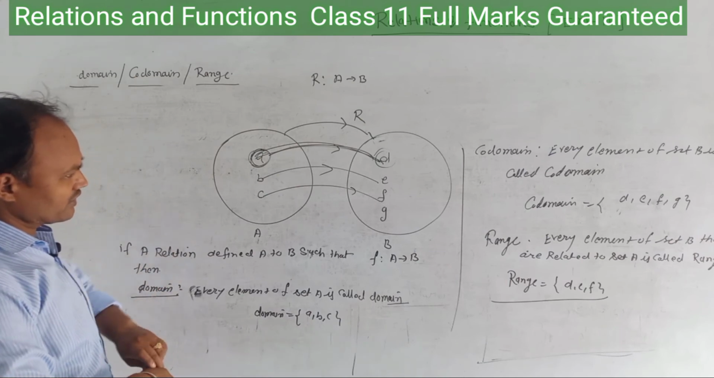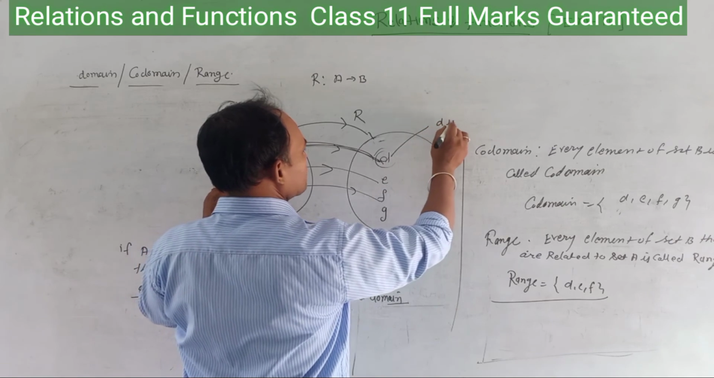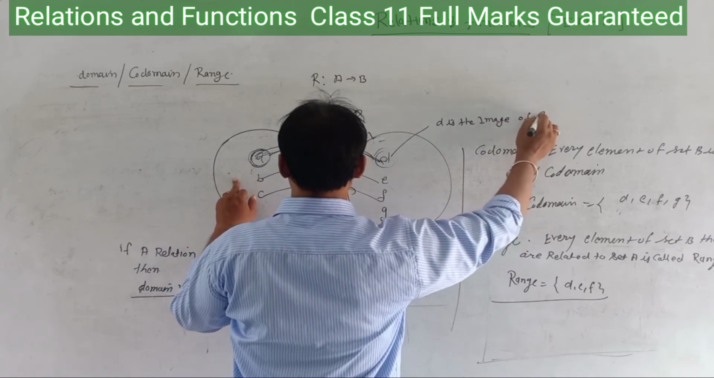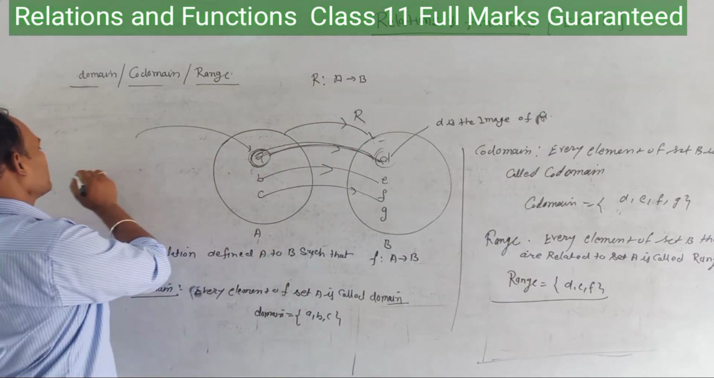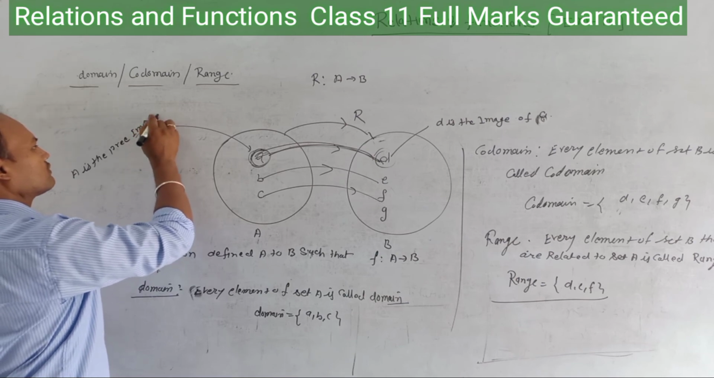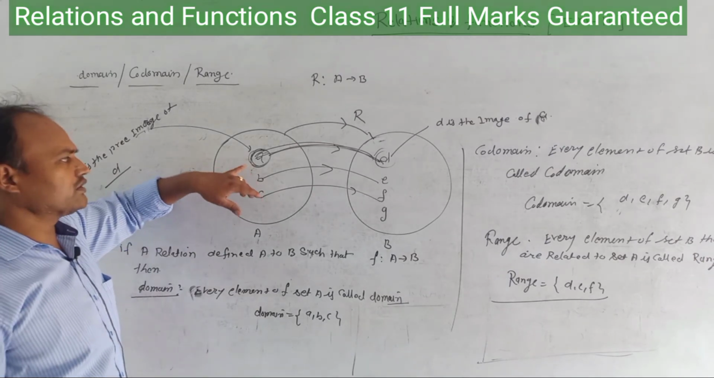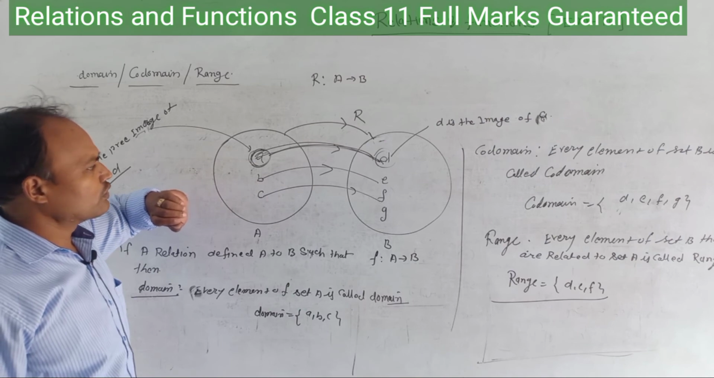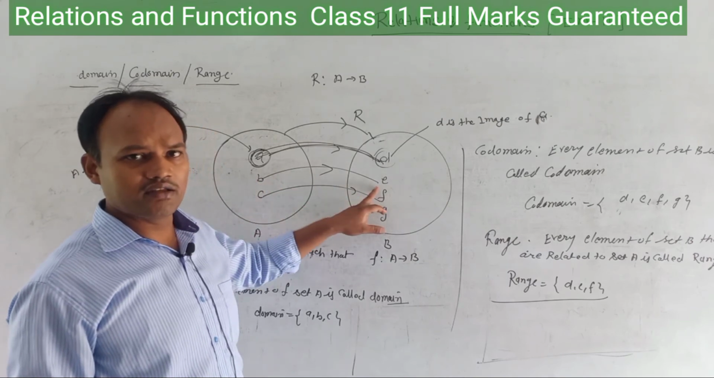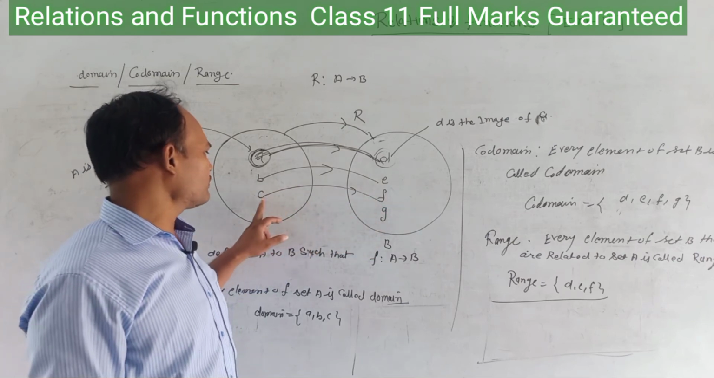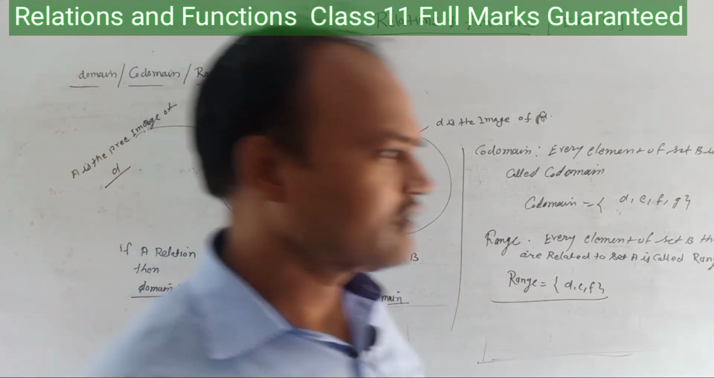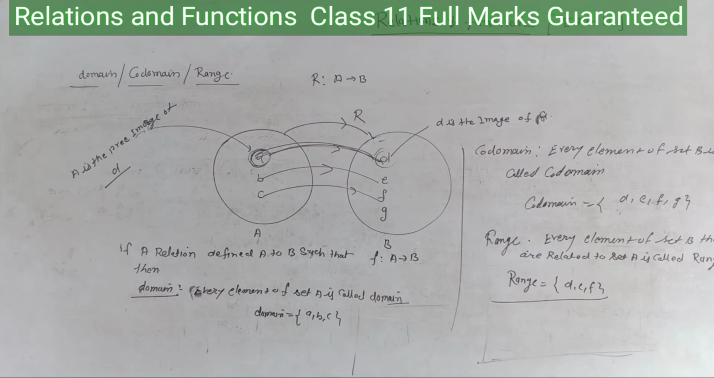D is the image of A, and A is the pre-image of D. Same here: E is the image of B and B is the pre-image of E. F is the image of C, and C is the pre-image of F. In this way we can find the domain, codomain and range. It is a very important topic that we have to know.